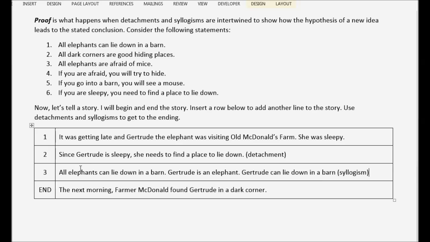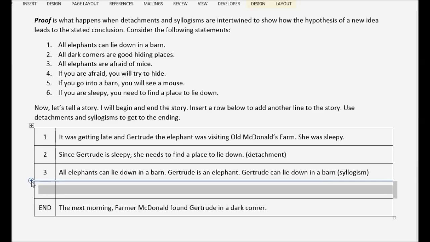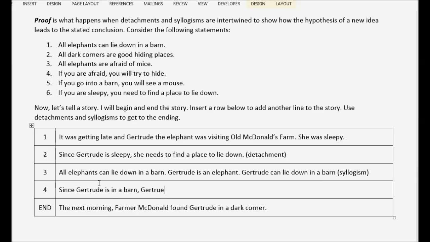Okay, so now we know that Gertrude's going to go to the barn to lie down. So we come up here and we say, alright, what do we have about barns? Uh-oh. If we go to a barn, we're going to see a mouse. Uh-oh. Since Gertrude is in a barn, Gertrude sees a mouse. This is a detachment.